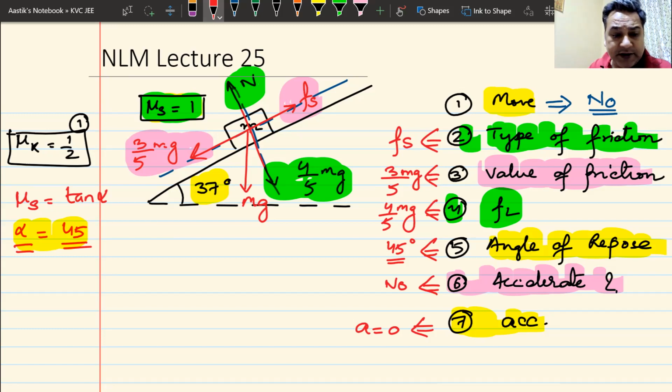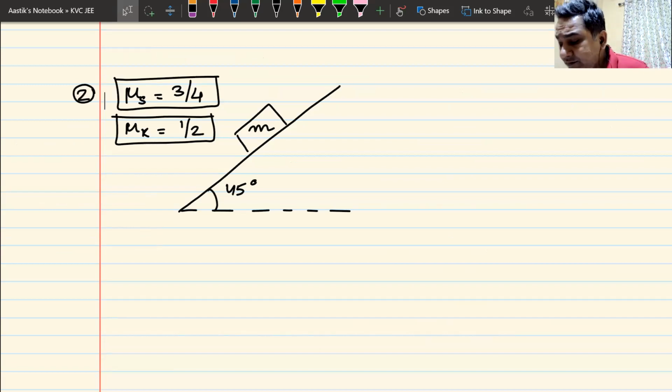I hope you all have written the parts of the previous question. Here comes the next one. As you can see, again, I have a block of mass M kept on an inclined plane, which is rough. Angle is 45 degrees. The value of mu s is given as 3 by 4. The value of mu k is given as half. And here comes the set of questions, similar set. Number 1, does the block move?